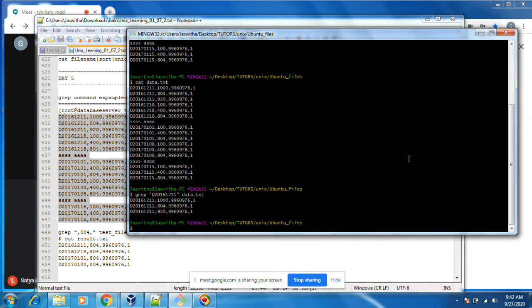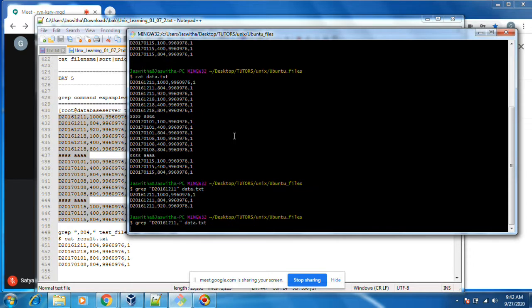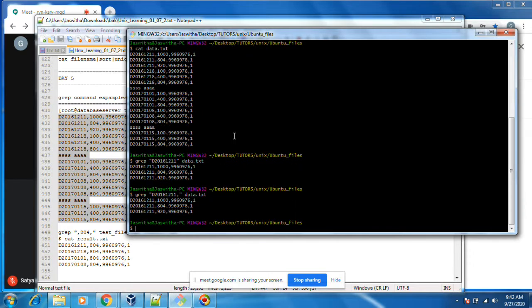You can grep the string, and whatever matching string is present in the file, it will display. Next, you can also grep using a comma, and whatever matching strings are there will come.